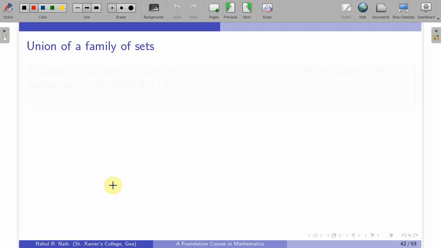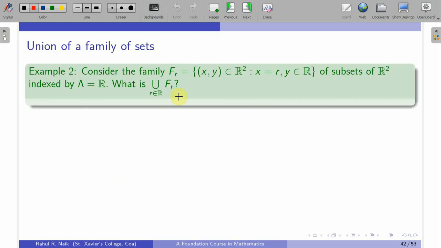One more example I would take is this fr, which is a subset of R2. So fr is the set of all (x, y) belonging to R2 such that x is equal to r and y is any real number. Basically, you can see that this is the set of points lying on the line x equal to r, a line which is parallel to the y-axis and passing through the point (r, 0). So we have something like this.